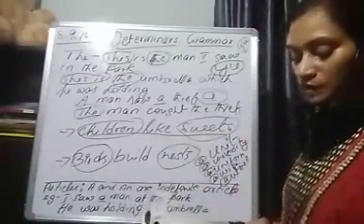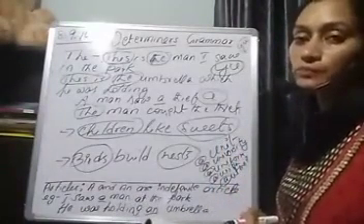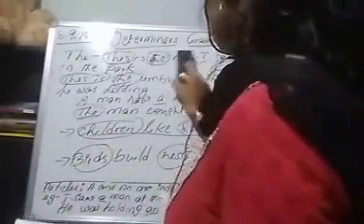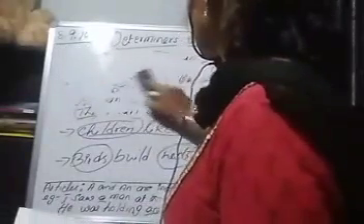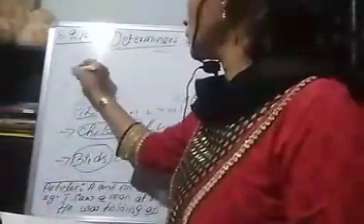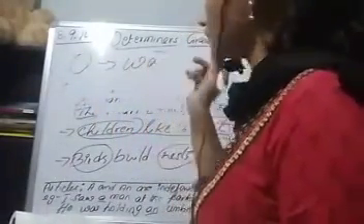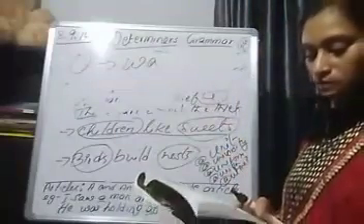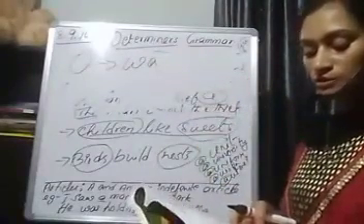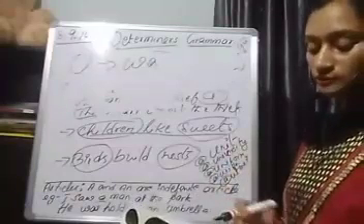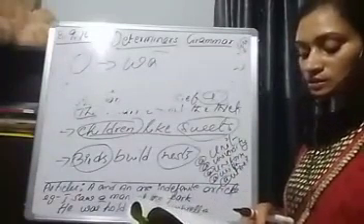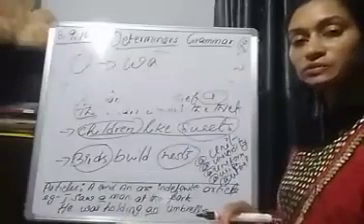Then next, when O is sounded as WA. For example, a one rupee note, a one-night game, such a one, a one-way traffic, a one-man show.